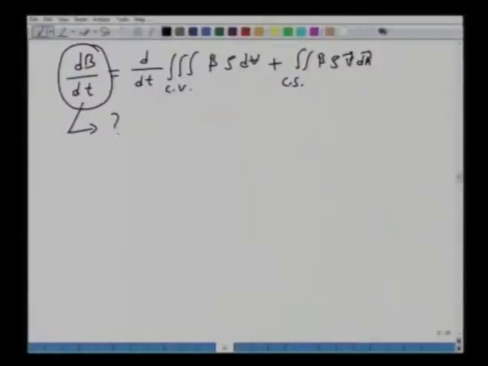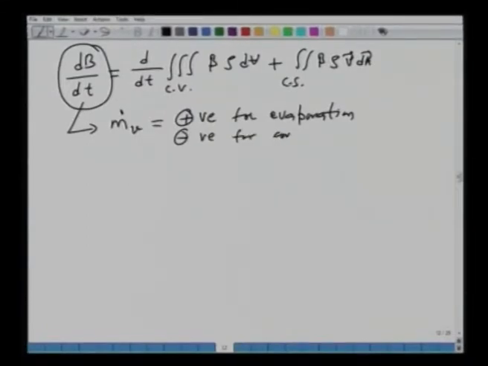All right. So, in this case we will denote this as a certain rate which we need to work on somehow, and we will just say that it is equal to some rate m_v dot, where m_v dot is the time rate of change of your mass, and we will take this as positive for evaporation when evaporation is taking place in the atmosphere, and we will take this as negative for condensation.